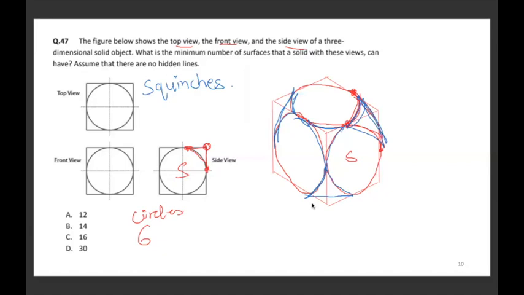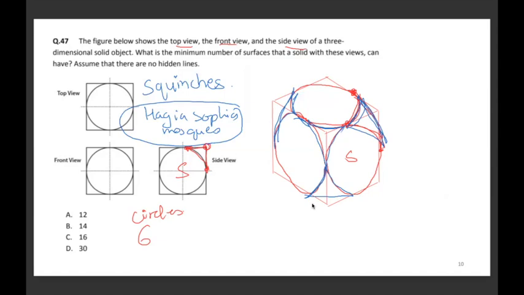If you want to see how squinches look, I would urge you to look at Hagia Sophia Mosque. It has squinches to transition from the walls to the dome. So this is a classic example where you will find squinches, which are 3-dimensional curves.